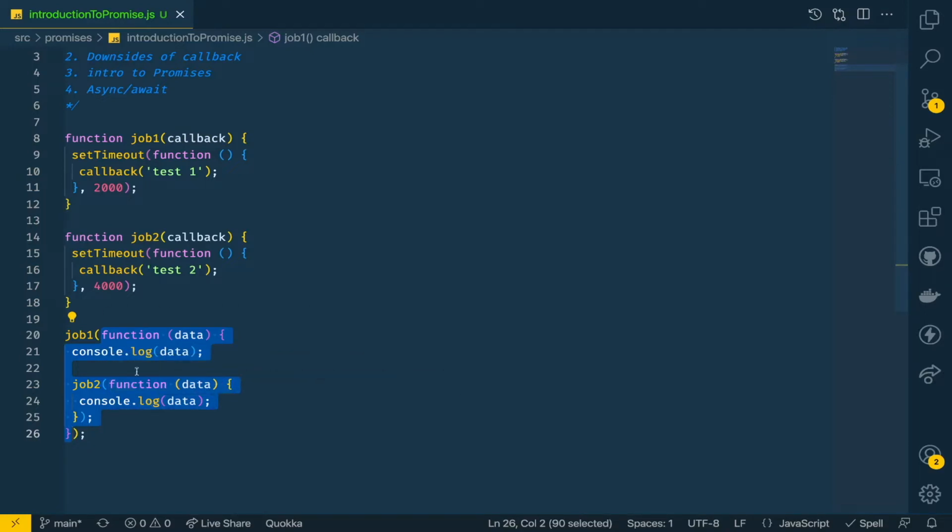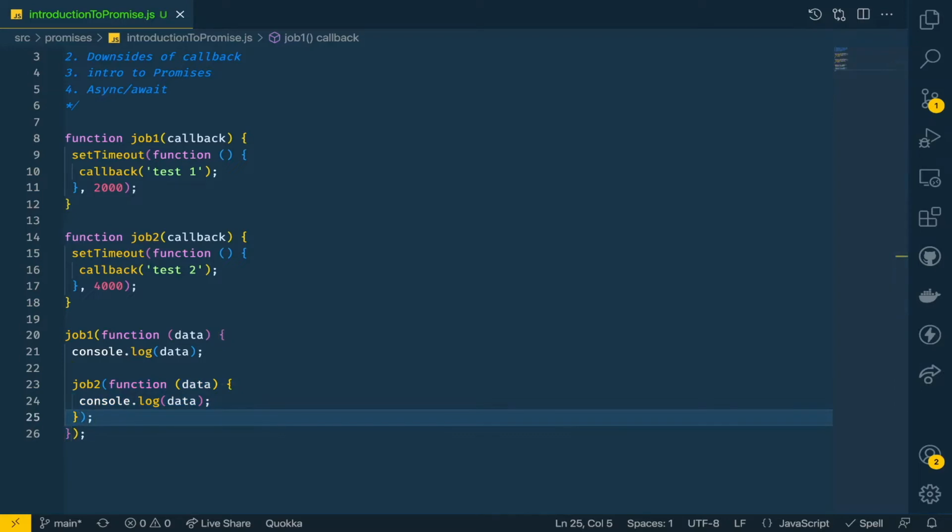Inside the callback we write console.log of the data, and then call job 2. We know that whatever callback we pass inside job 1 will only get called when job 1 finishes its operation. Inside job 1's callback we are calling job 2, which means job 2 will get called once job 1 is finished. Then inside job 2 we again pass a callback, and we log the data here.